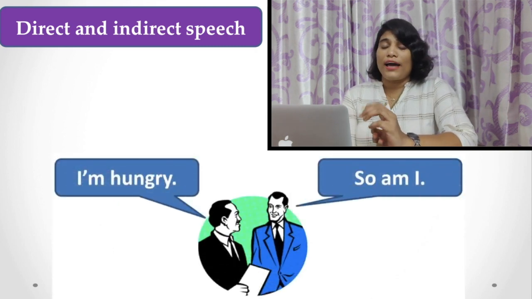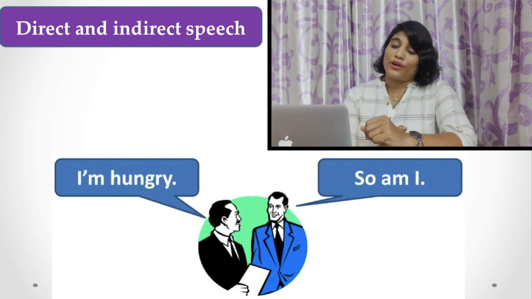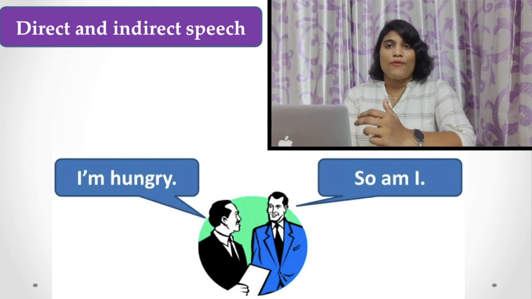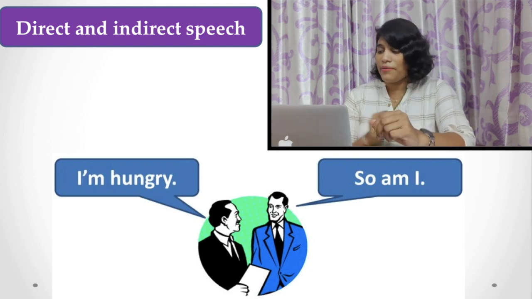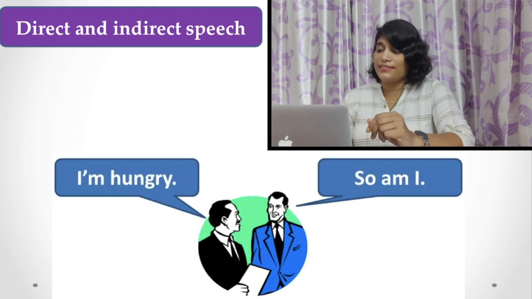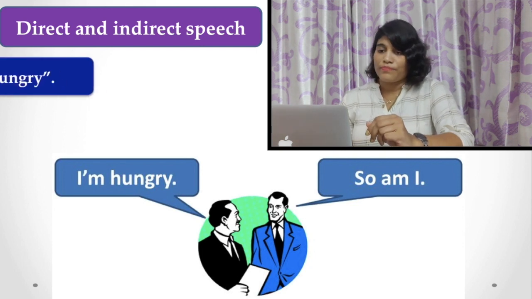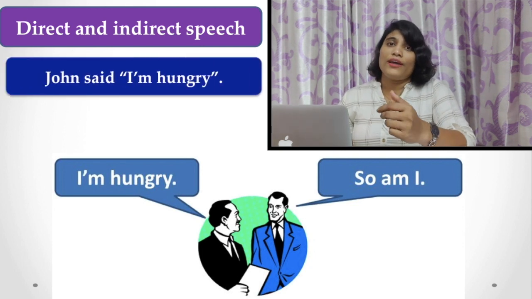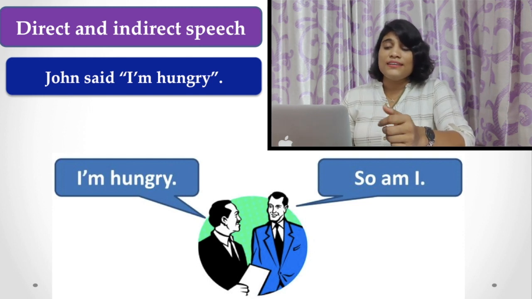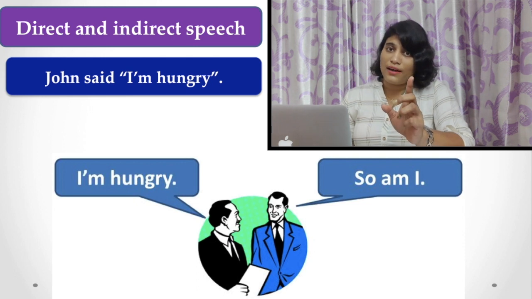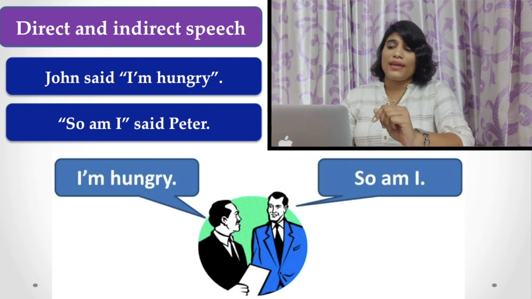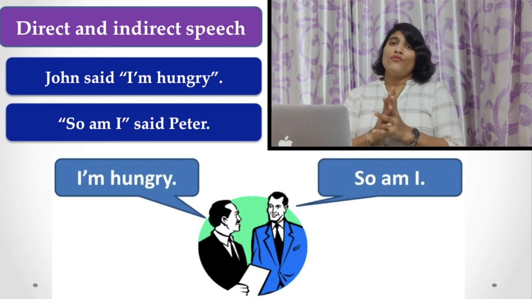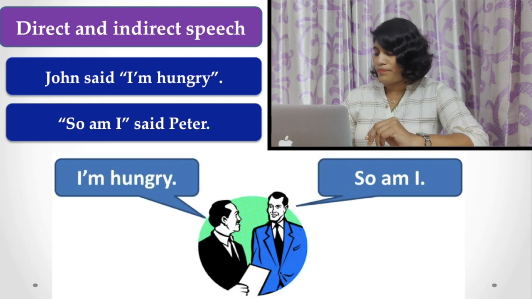Here you find two persons are talking together. One of them says, "I am hungry," and the other says, "So am I." And here you can write this sentence in this way: John said, "I am hungry," within inverted commas, and "So am I," said Peter, also within inverted commas.